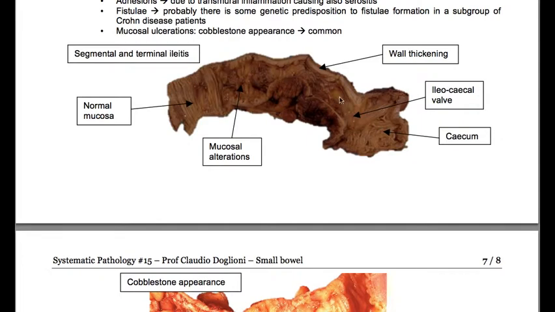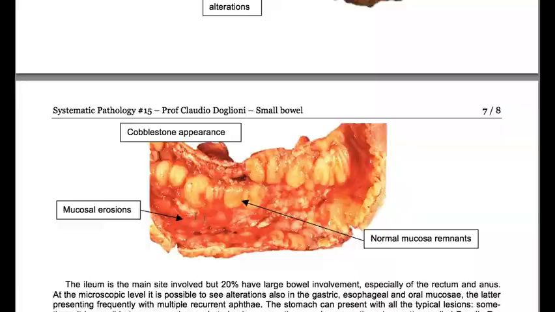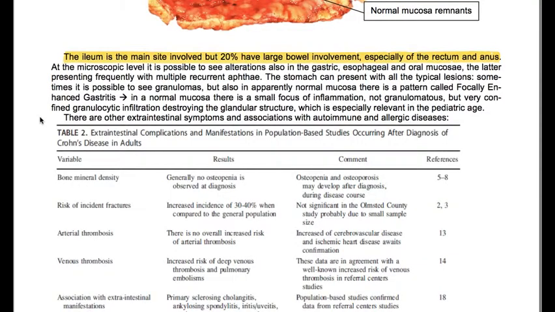You see wall thickening and mucosal alterations, cobblestone appearance. The ileum is the main site involved, but 20% have large bowel involvement, especially of the rectum and anus.